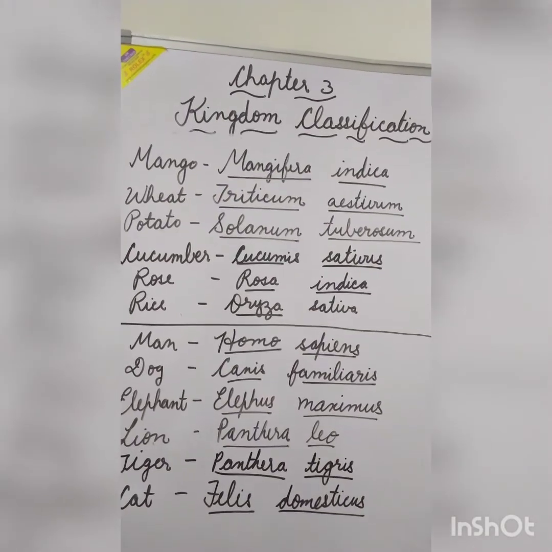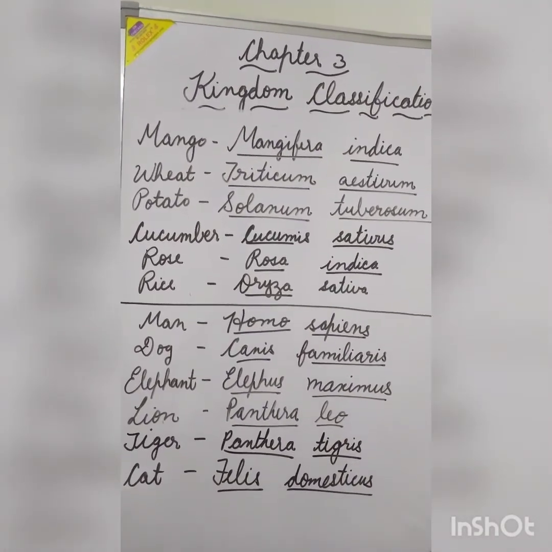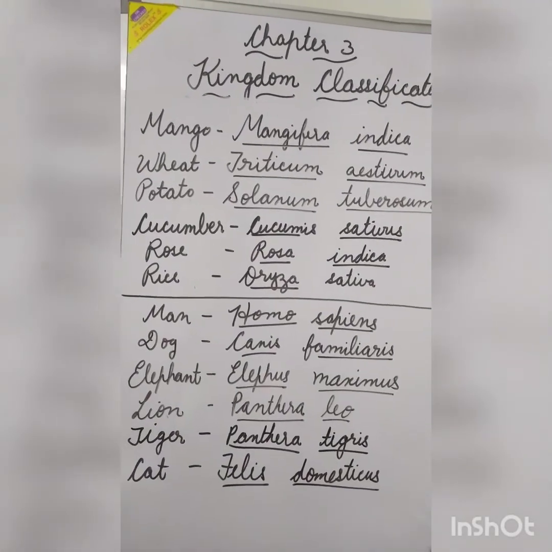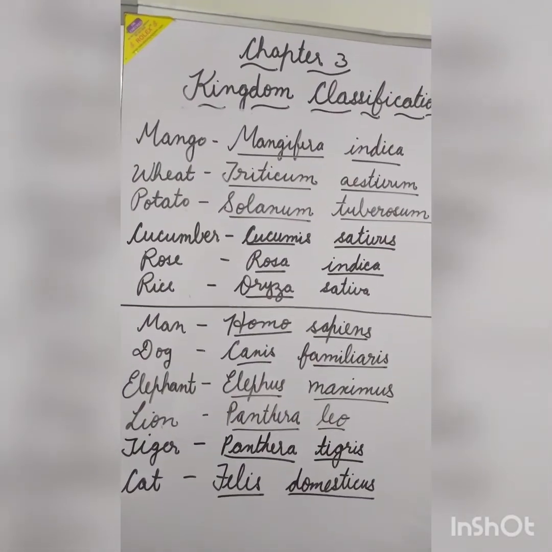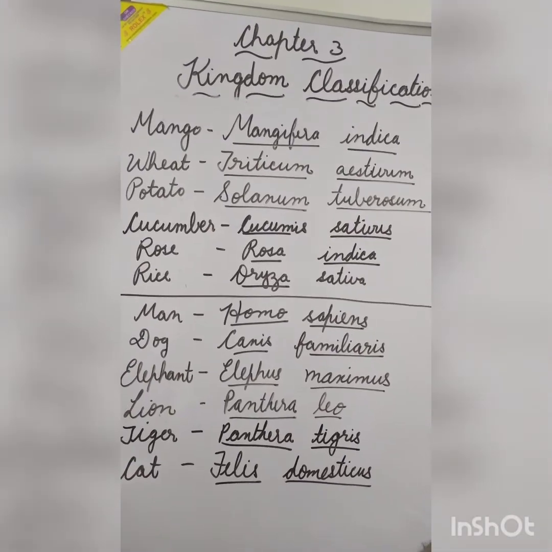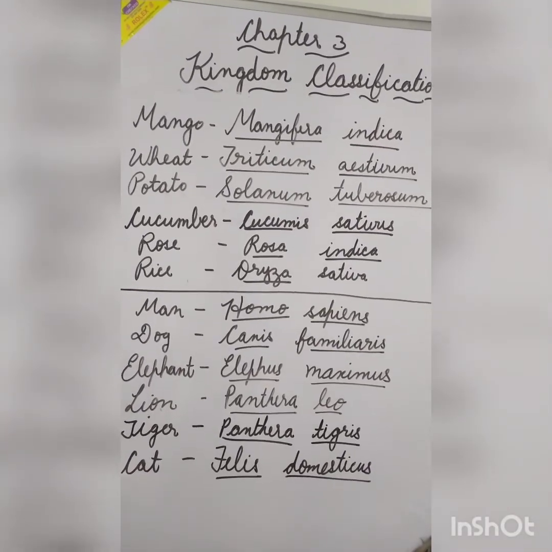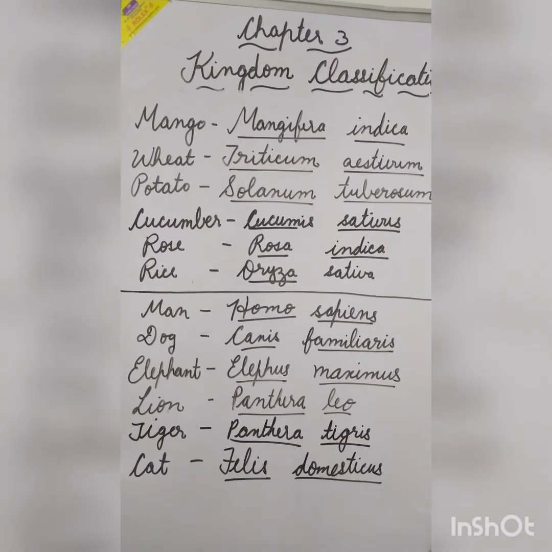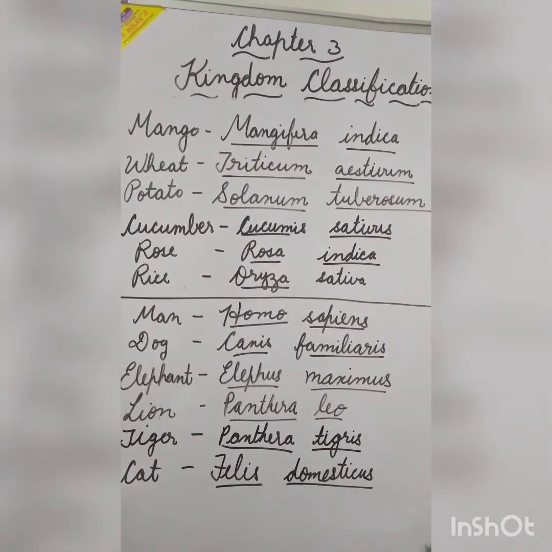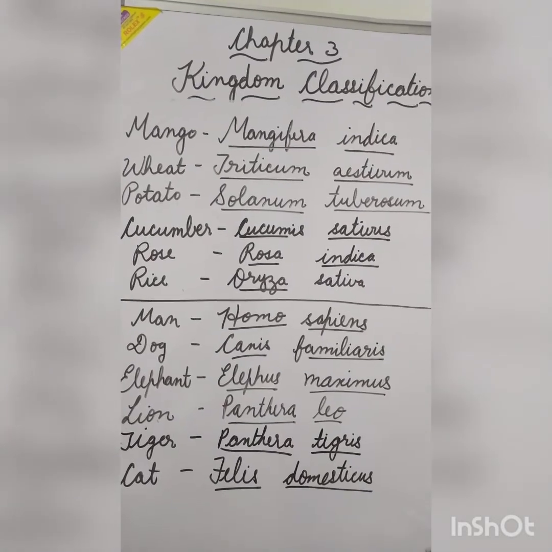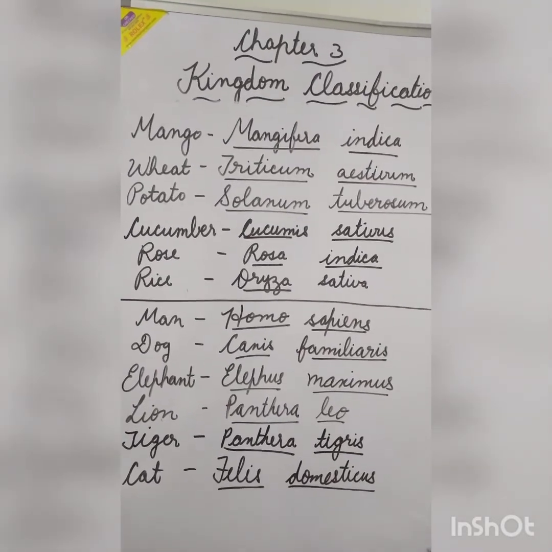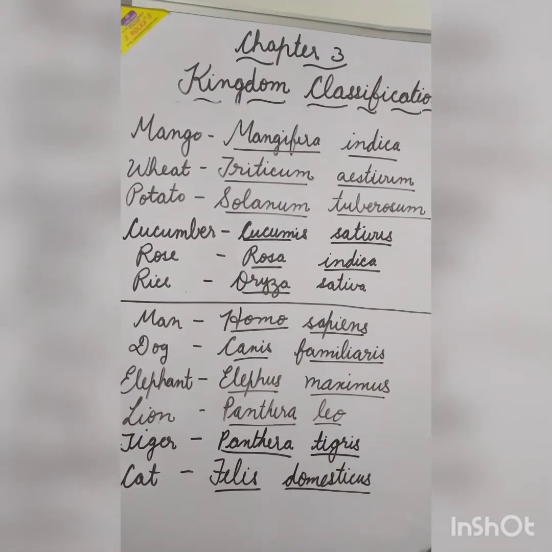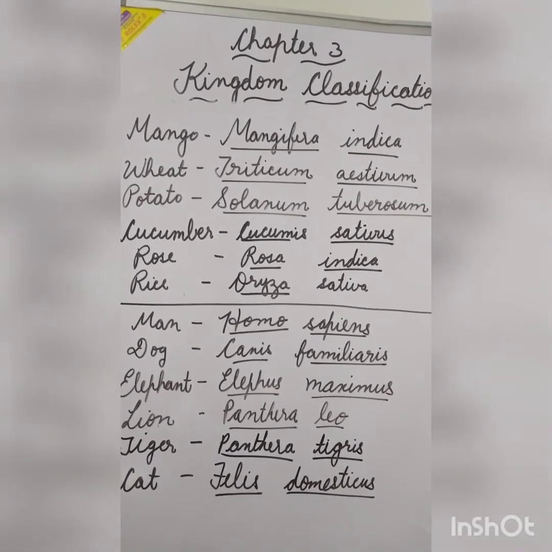Here are some scientific names of some of the plants as well as some of the animals. Mango, the common name, and the scientific name Mangifera indica. Wheat, Triticum aestivum. Left hand side the common names are given, and the right hand side the scientific names are there. Potato, Solanum tuberosum. Cucumber, Cucumis sativus. Rose, Rosa indica. Rice, Oryza sativa.